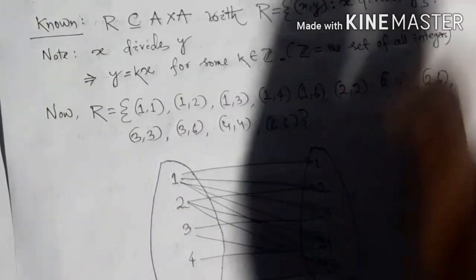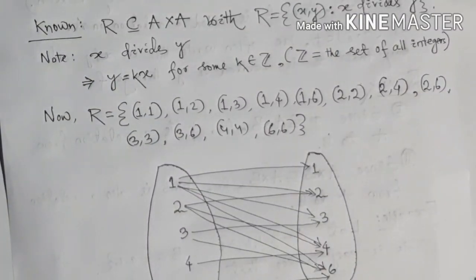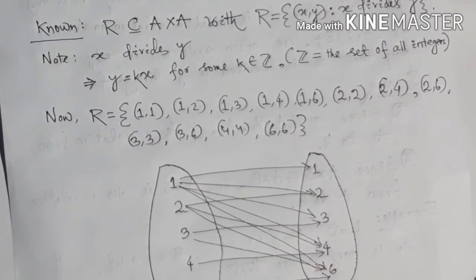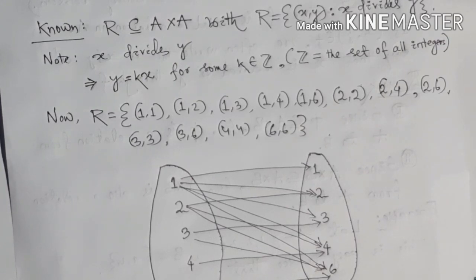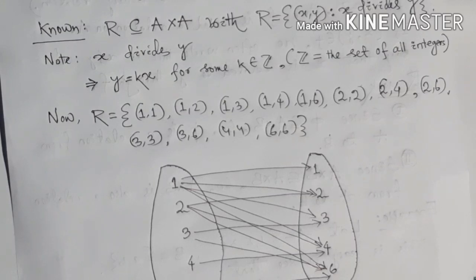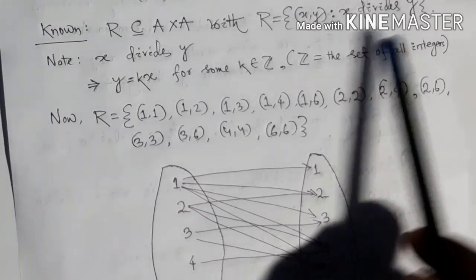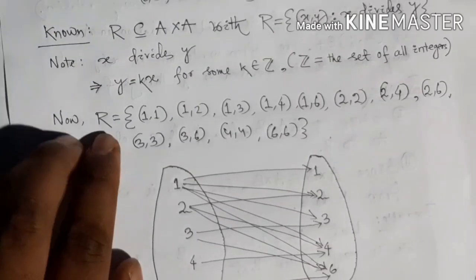R is a subset of A cross A with the property that R will be a collection of (x, y) such that x divides y. I would like to recall something: x divides y means y equals kx for some integer k. With this property, I will find the elements of R.